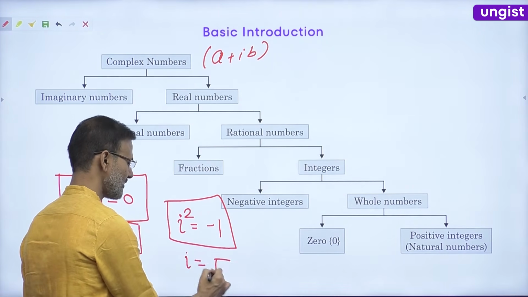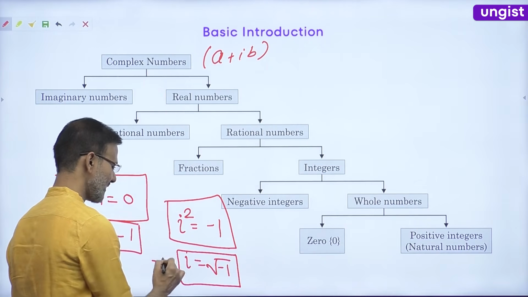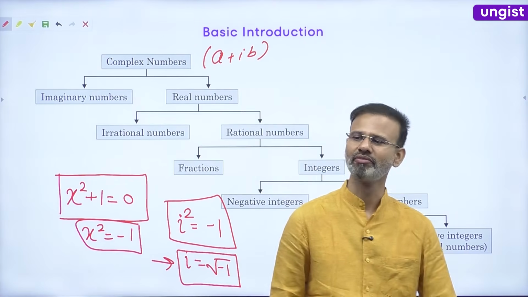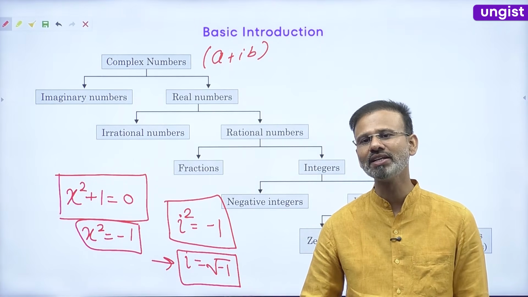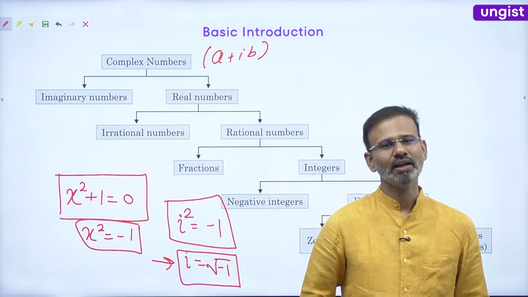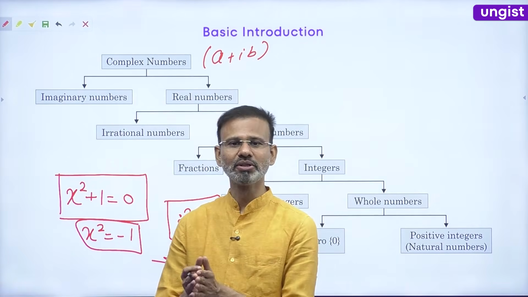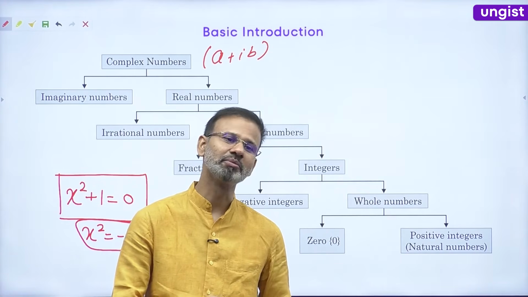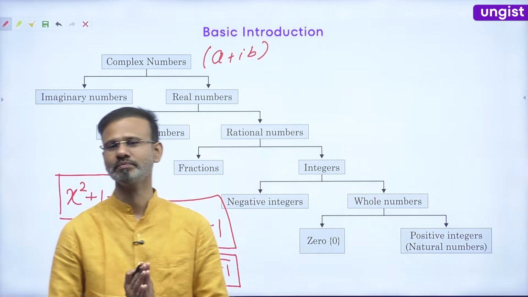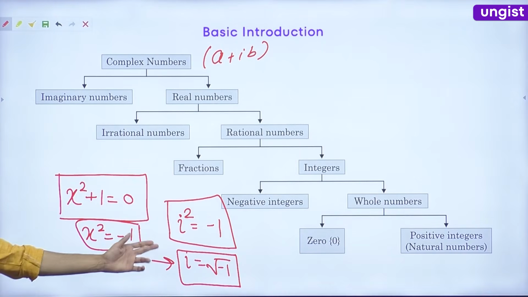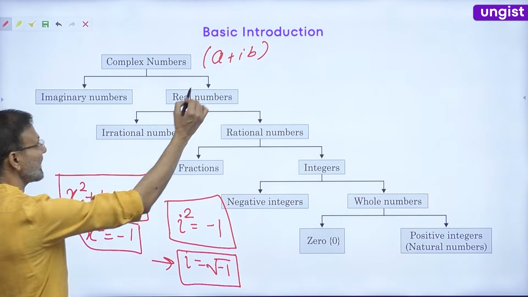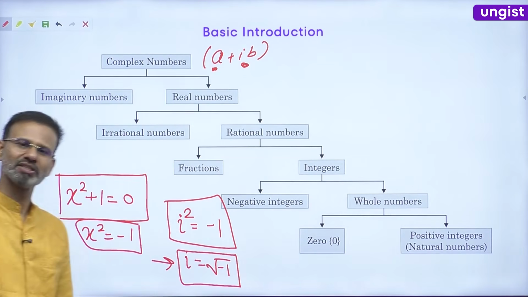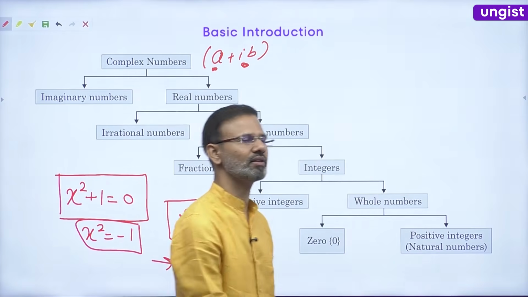The value of iota is under root of minus 1. This i stands for imaginary character. A combination of a real number and an imaginary number is known as a complex number. So this is the real part of it and this is the imaginary part of it. Guys, hope it is clear.